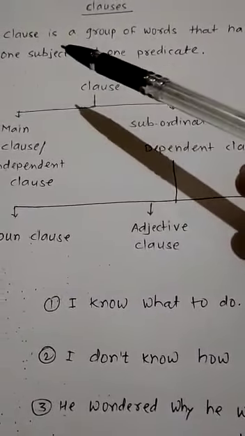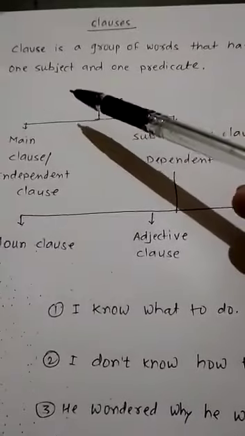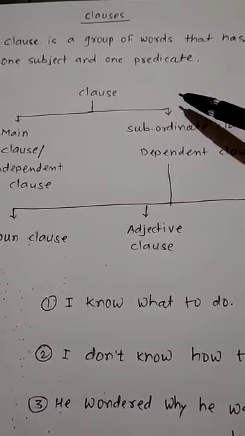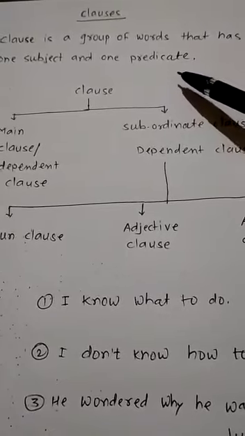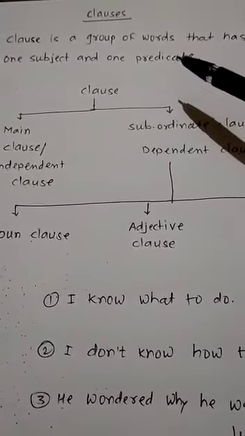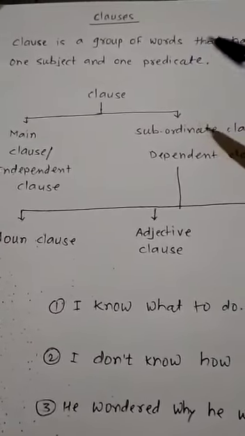See the definition. A clause is a group of words that has one subject and one predicate. What is meant by subject and predicate, we have already studied. So you must remember one thing from here: a clause is simply one group of words that has one subject and one predicate.